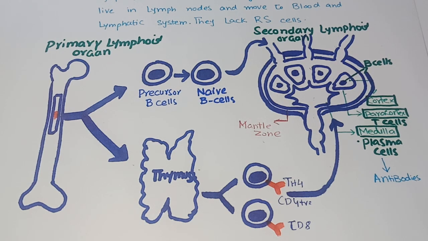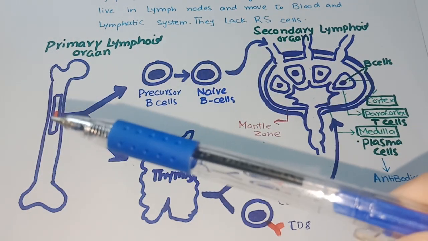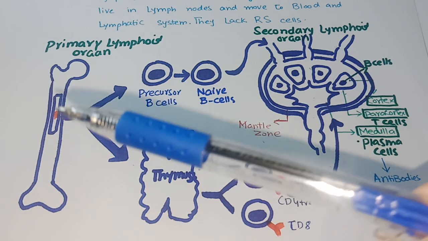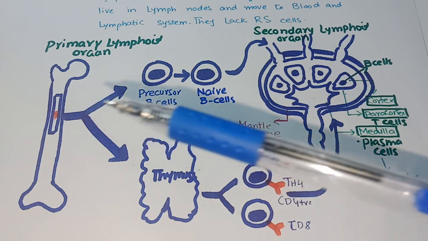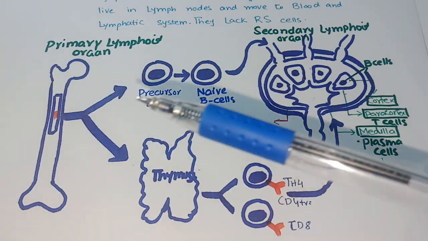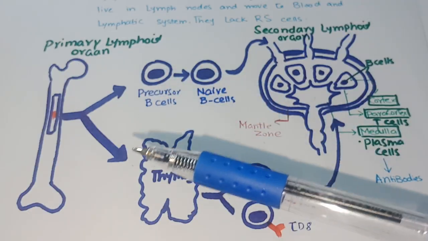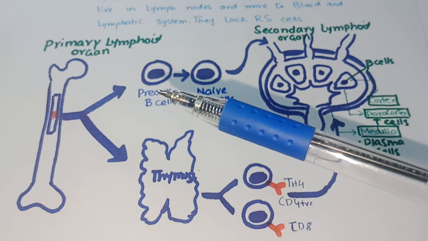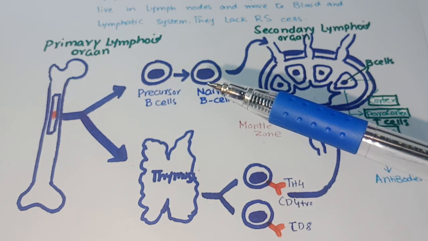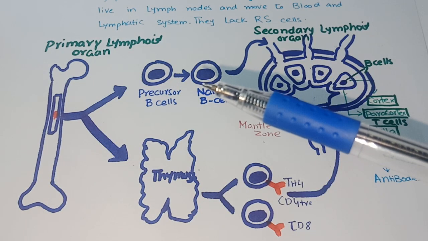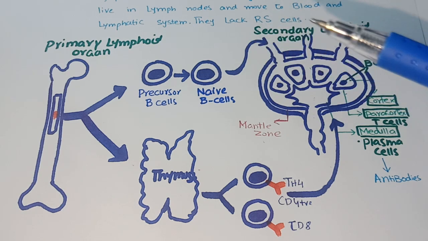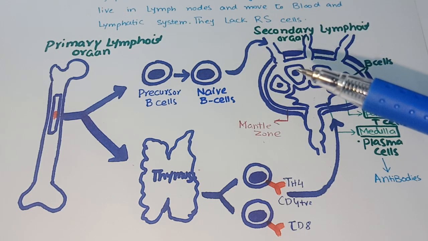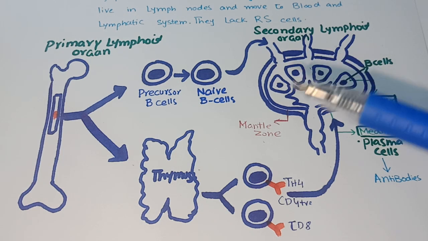Lymphocytes form from the primary lymphoid organ, and the primary lymphoid organ is the bone. Bone has bone marrow which contains hematopoietic stem cells. These stem cells differentiate into precursor B cells and precursor T cells. Precursor B cells form naive B cells, and ultimately form mature B lymphocytes, and these lymphocytes migrate towards the lymph node, and they reside in the cortex by forming follicles.